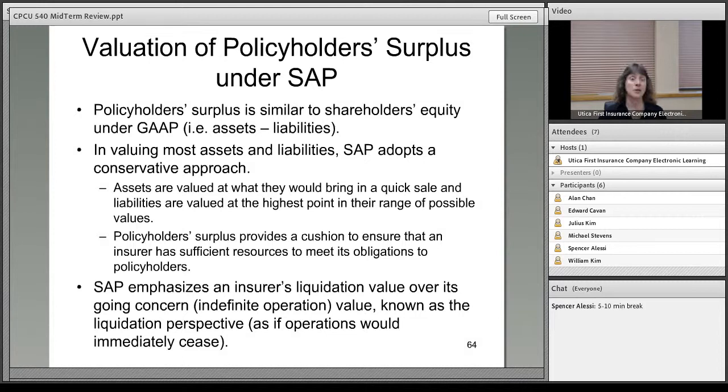The insurance company has sufficient resources to pay claims, or, if they had to liquidate or went insolvent, that they could pay earned premium, unearned premium as well. So SAP emphasizes the insurance company's liquidation value over its going concern or indefinite operation, which is also called the liquidation perspective. Because remember that GAAP is always looking at the going concern perspective.